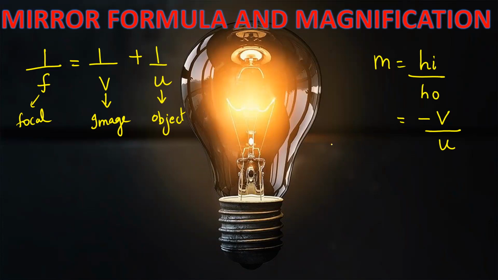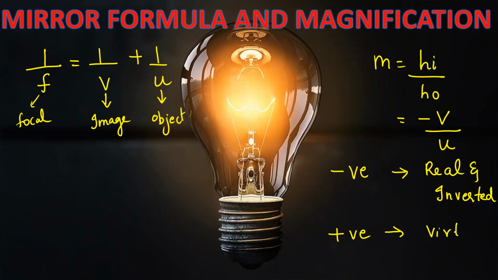Please understand, if the magnification is negative, my dear students, the image is real and inverted. I hope you're getting it. If the magnification is positive, the image is virtual and erect. Please keep these things in mind. Giving you some extra information.